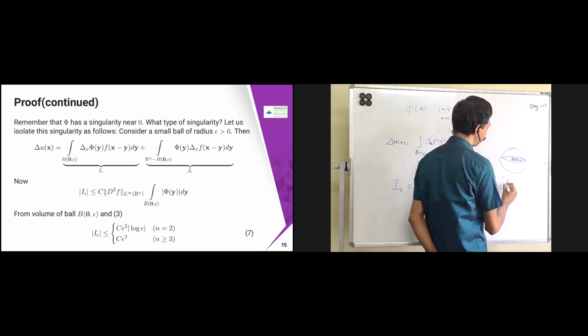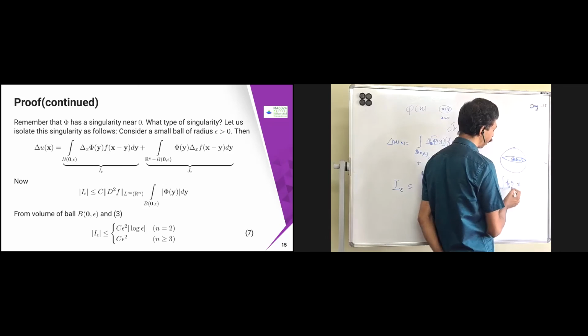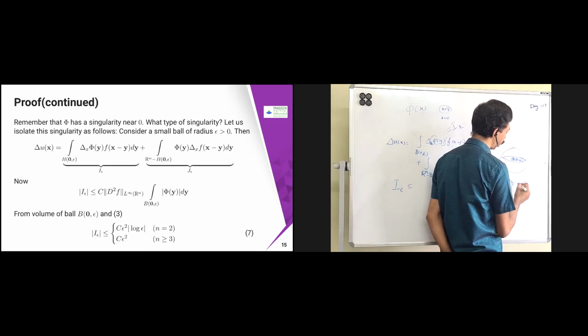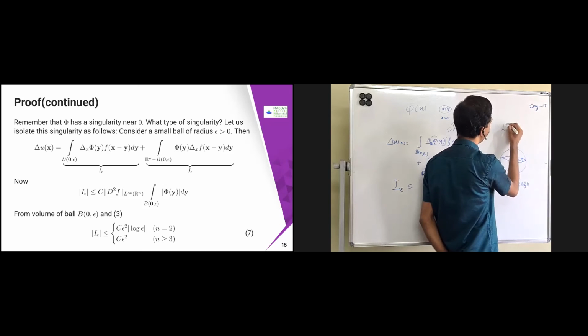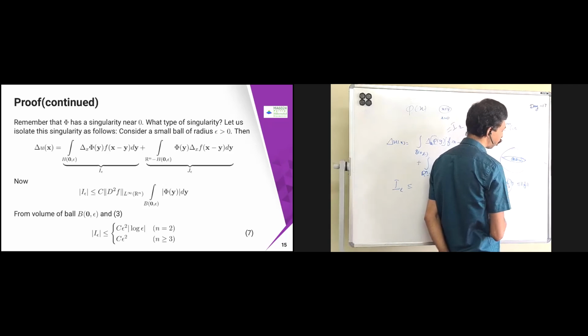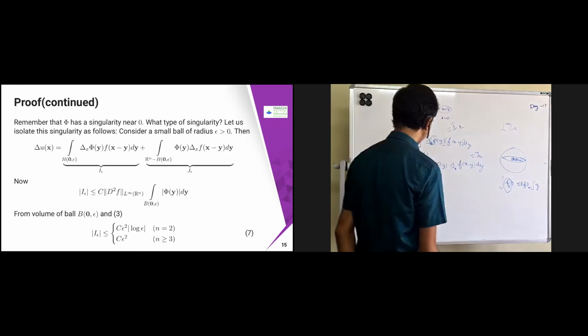See, if g is there, for each point I'm going to take the maximum of this one. Therefore this is going to be a constant, so I can take it out. The maximum norm, the L infinity norm, is nothing but the essential supremum norm, so that I am going to take. Into g I can write.